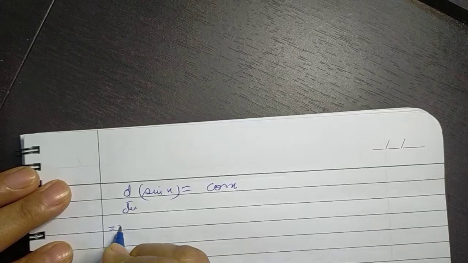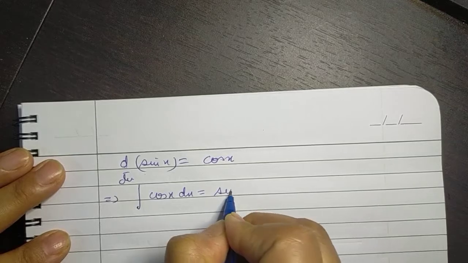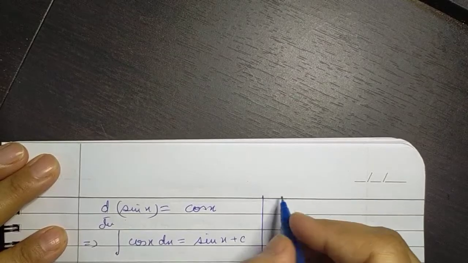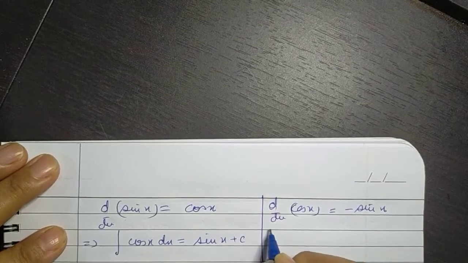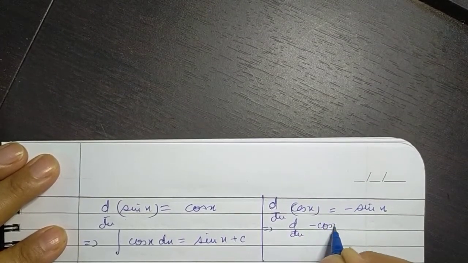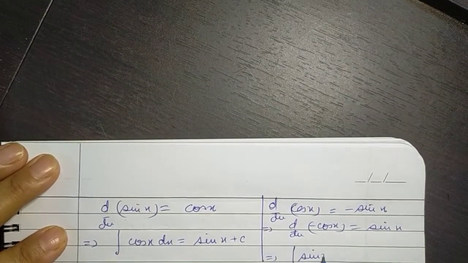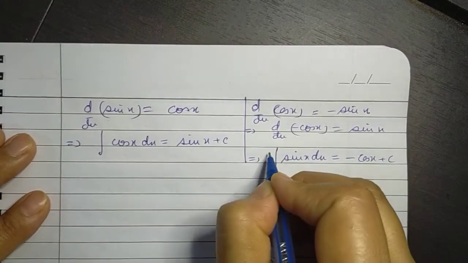Now another point which I want to highlight here is, we know that the derivative of sine x is equal to cos x, so this gives us integral of cos x dx is equal to sin x plus a constant, whereas derivative of cos x is minus sin x, which can be written as derivative of minus cos x is sin x. This gives us integral of sin x dx is equal to minus cos x plus c.